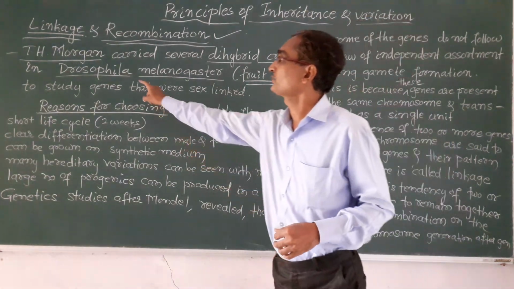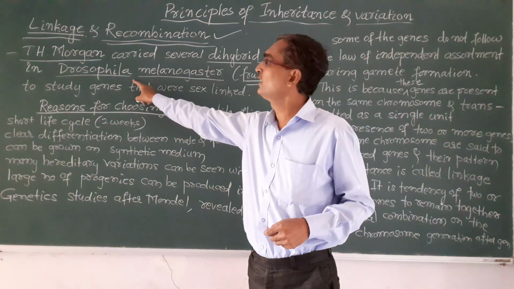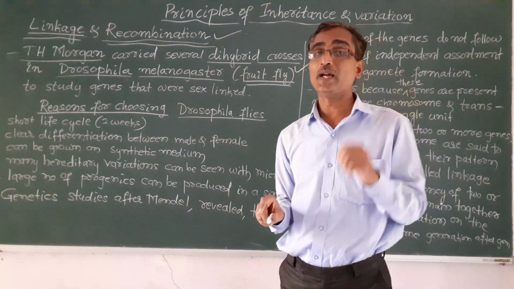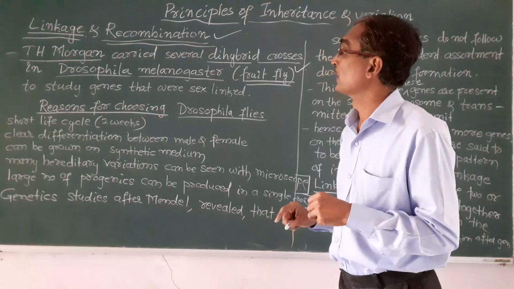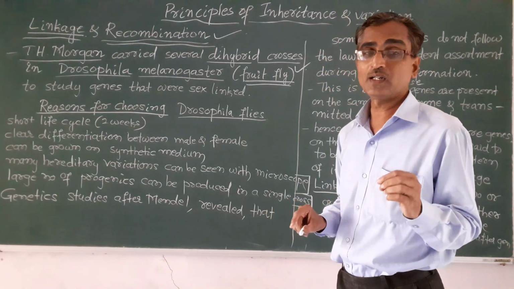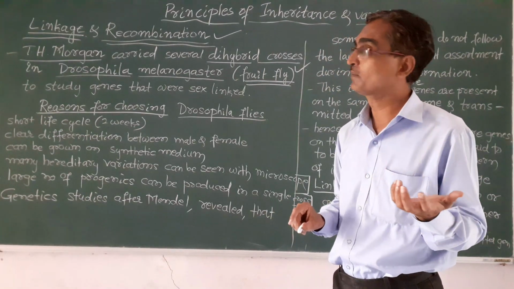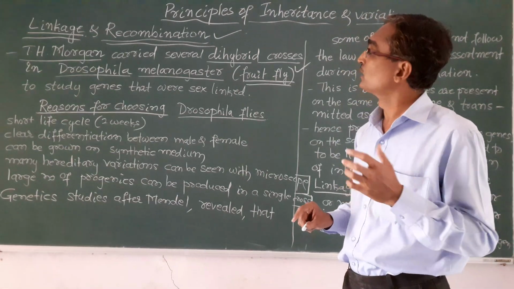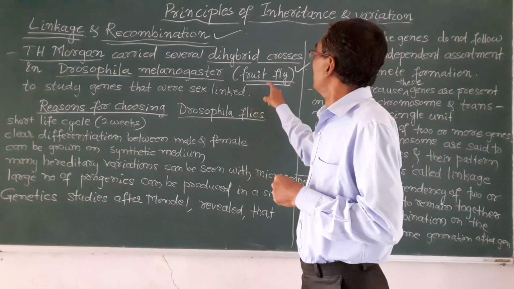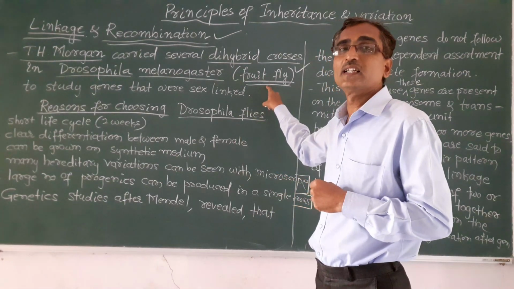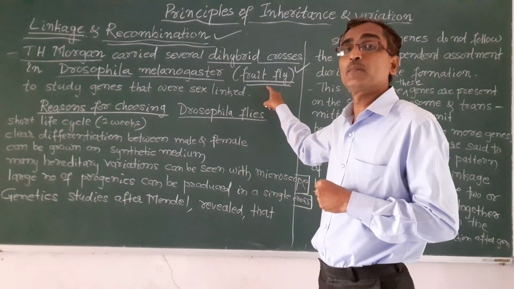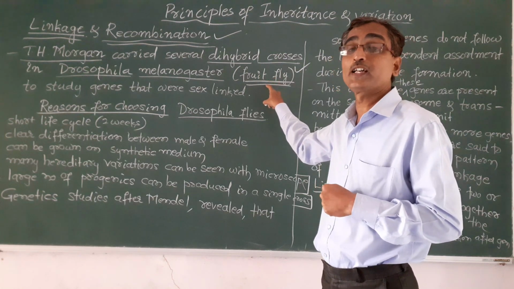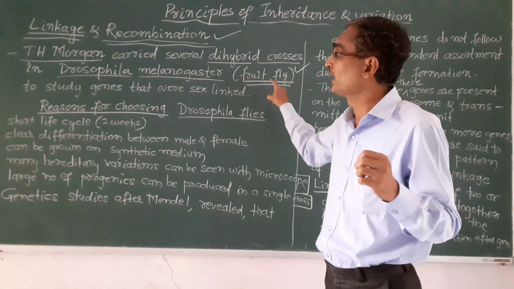Remember this, it will be asked in exams, for 1 mark, 3 marks, and even 5 marks.